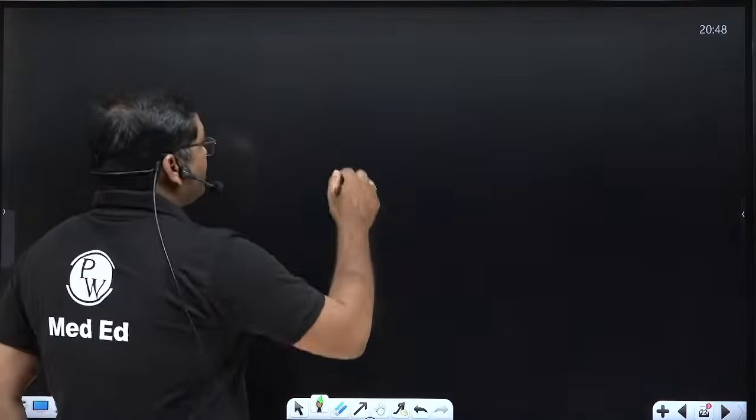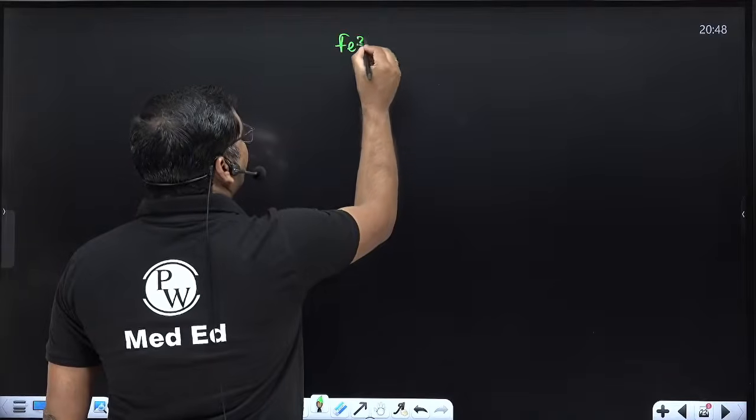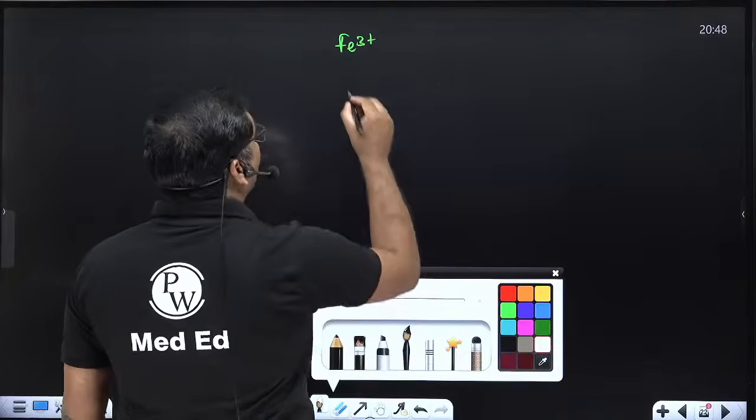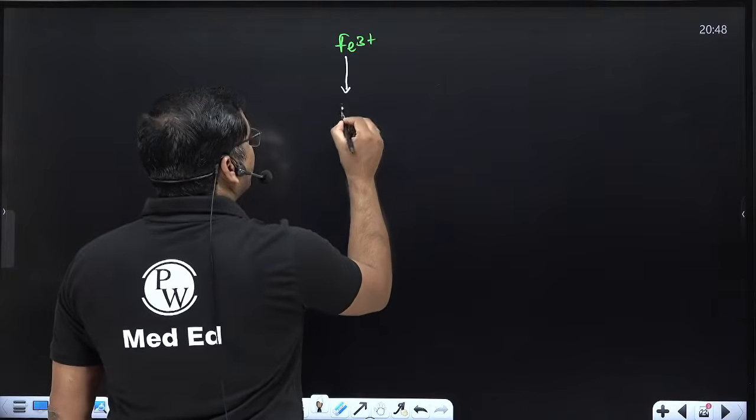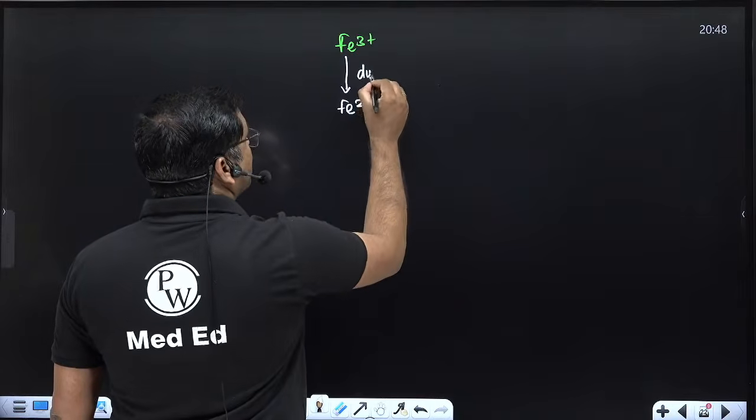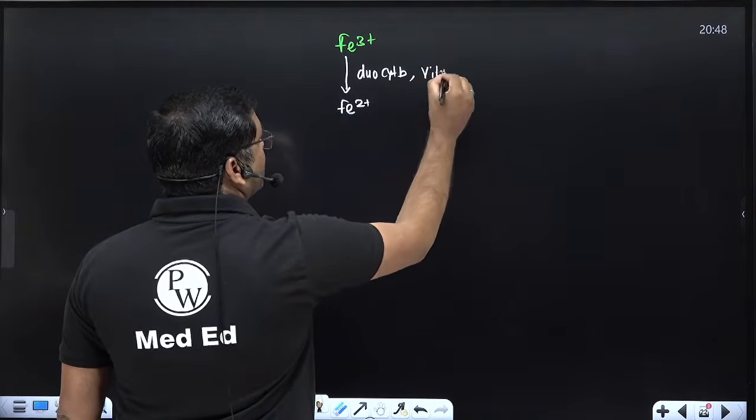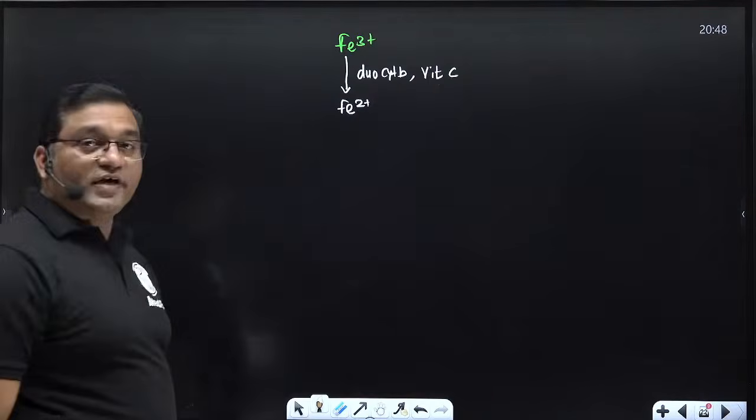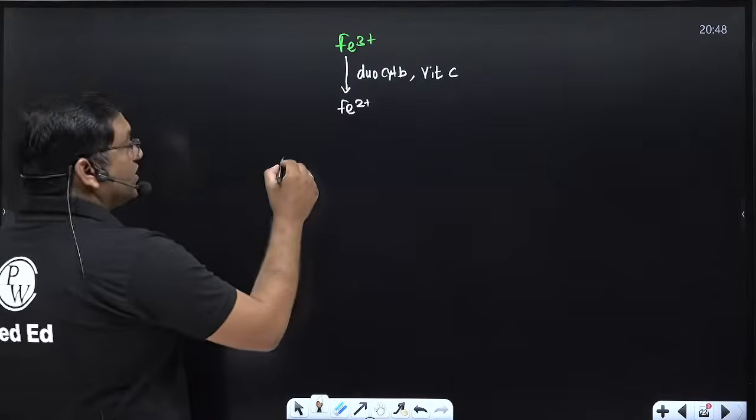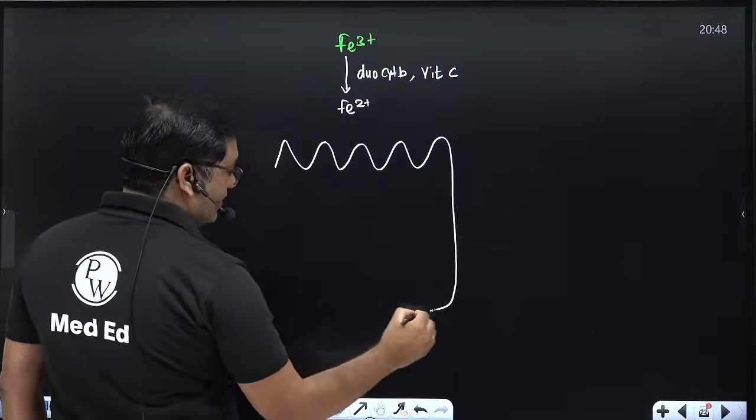Now see, in the food, the iron is present in the ferric form. This ferric iron is converted into ferrous form by duodenal cytochrome B, or by vitamin C, which causes the conversion of ferric iron into the ferrous form. So ferric is converted into ferrous form, and this is the duodenal enterocyte.